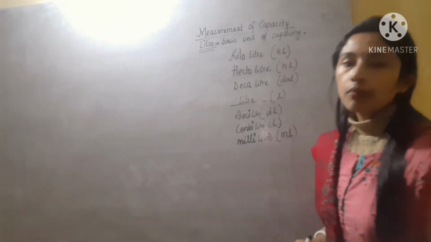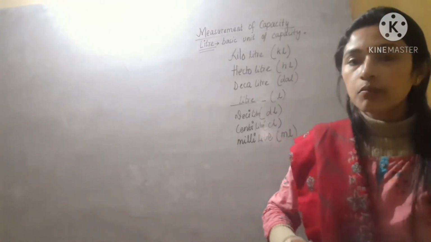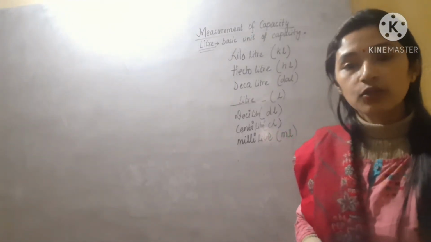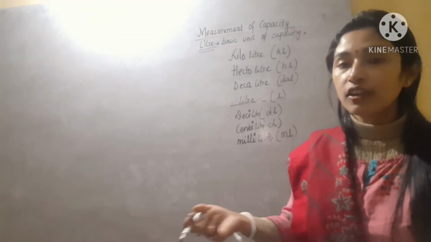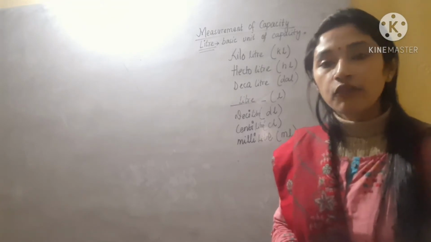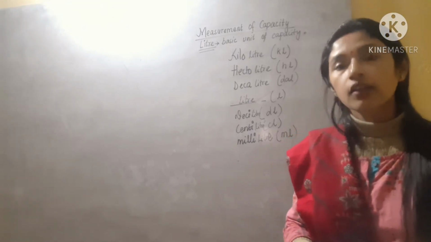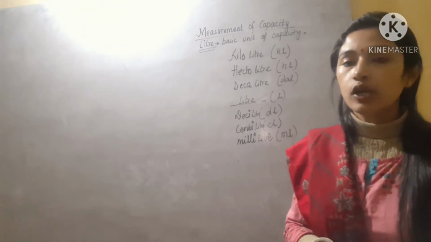So the same chart you have to remember, but this is very simple. You know kilo, hecto, deca, already we have discussed these things. Just one difference is that after kilo we have to put liter. Similarly, after hecto we have to put liter, because liter is the basic unit of capacity.